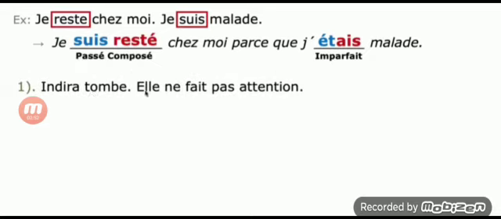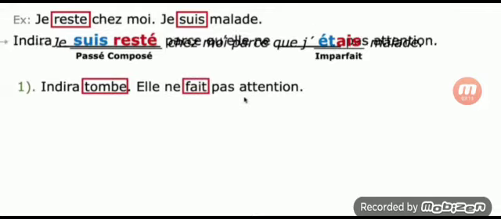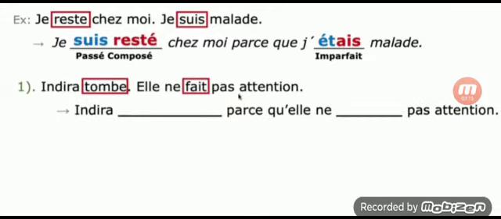First one. Indra tombe, elle ne fait pas attention. Indra falls, she is not paying attention. So verbs you must identify: tombe and faire. These are the two verbs present here. So join these two sentences using the conjunction parce que, because.